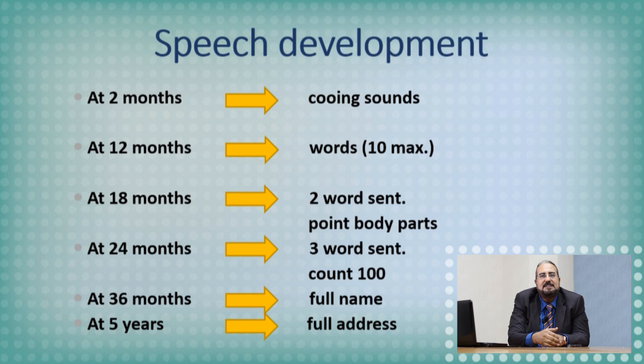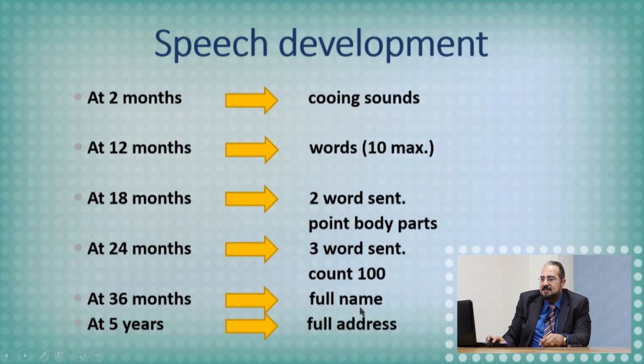At the age of 18 months, the next station, he can build up a sentence of 2 words. After that, he can build up a sentence of 3 words. So at 18 months of age, he has a 2-word sentence, and he can point to the body part. This is nose. Okay? At the age of 2 years, 24 months, he can form a 3-word sentence, and he can also count to 100.